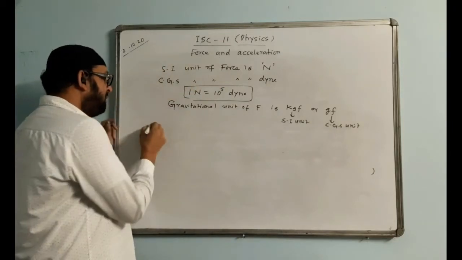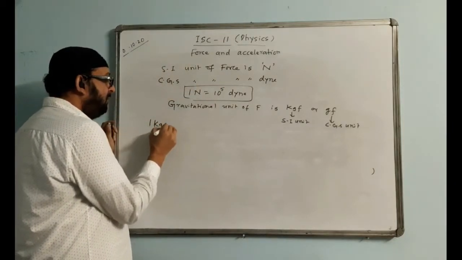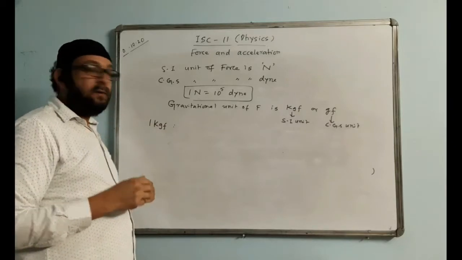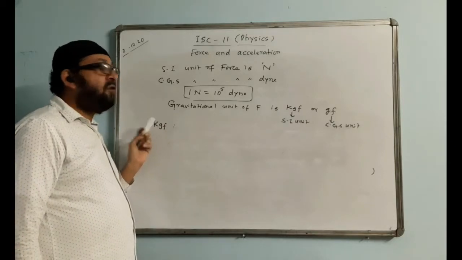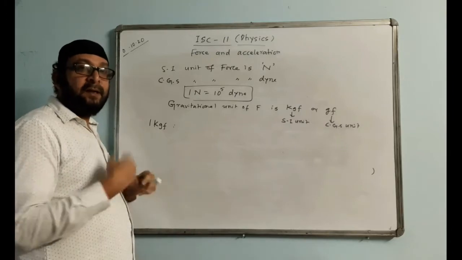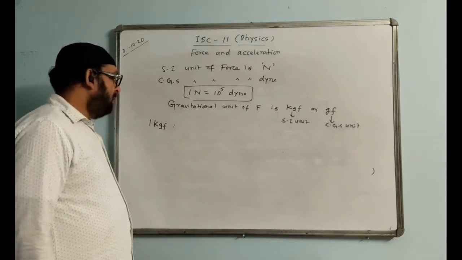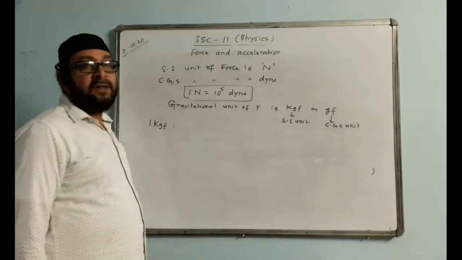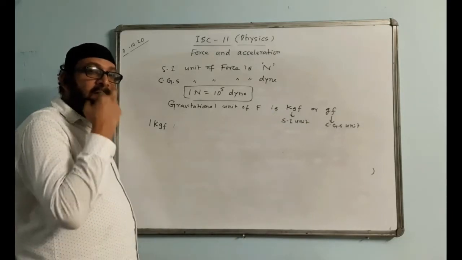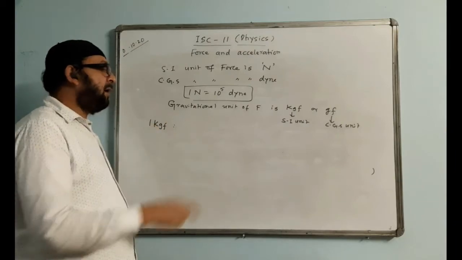How do we define 1 kgf? We say 1 kgf is the force of gravity acting on a body of mass 1 kg. How do we define 1 gf? It is the force of gravity on a body of mass 1 gram.